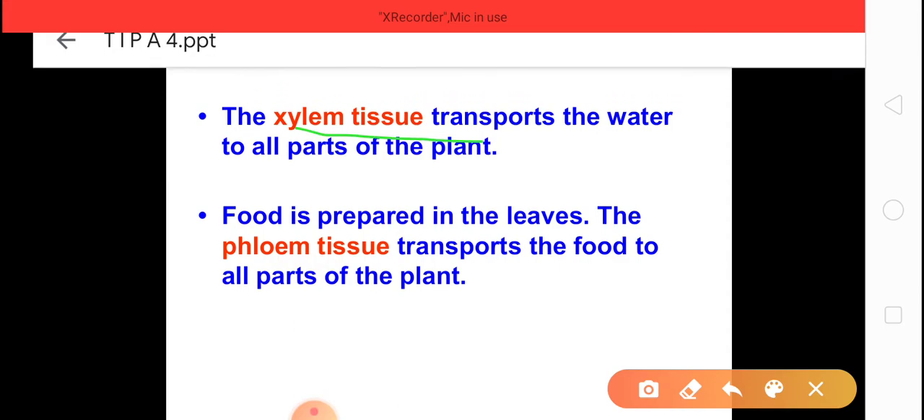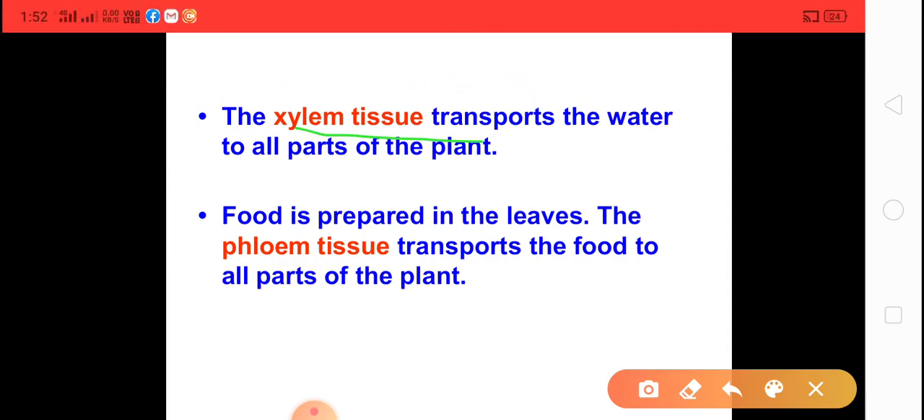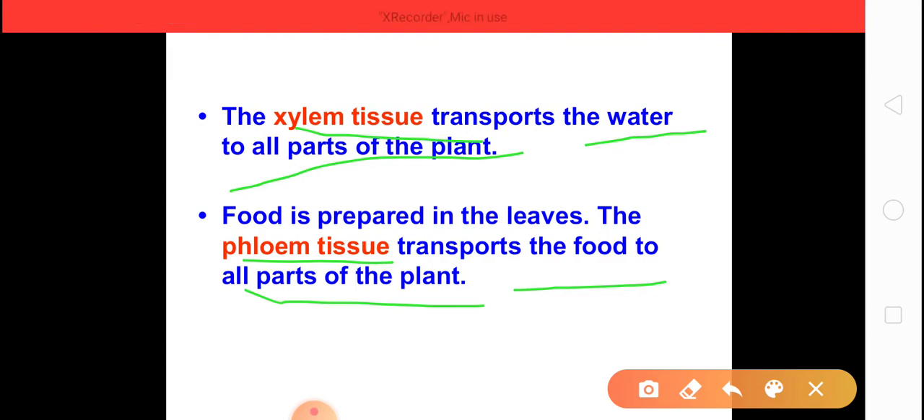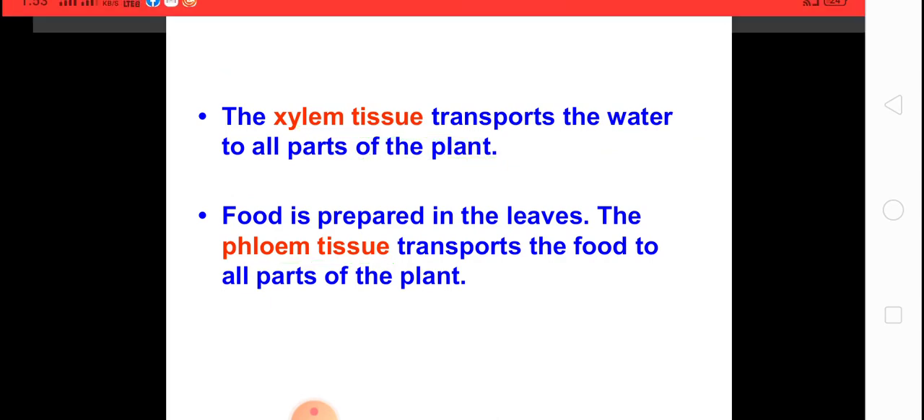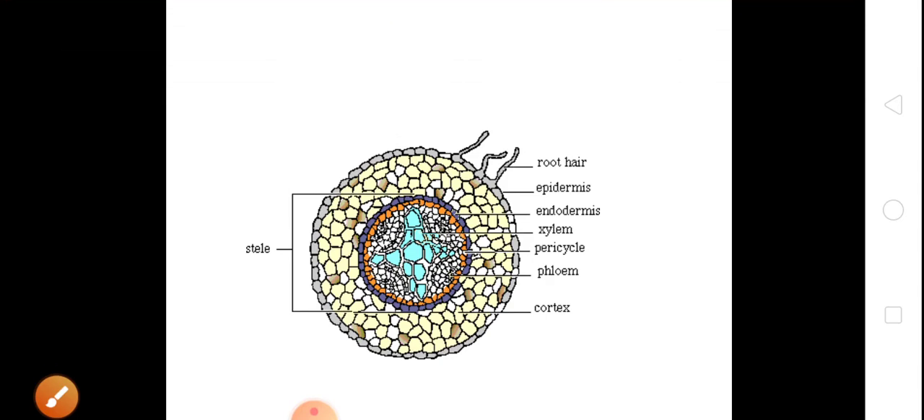Xylem tissue, the function we already discussed, transports water to all parts of the plant. Phloem tissue transports the food to all parts of the plant. Clear? The food that is transported by the phloem is prepared in the leaves by the process of photosynthesis. Okay children, this is a picture that we discussed in the previous video also.